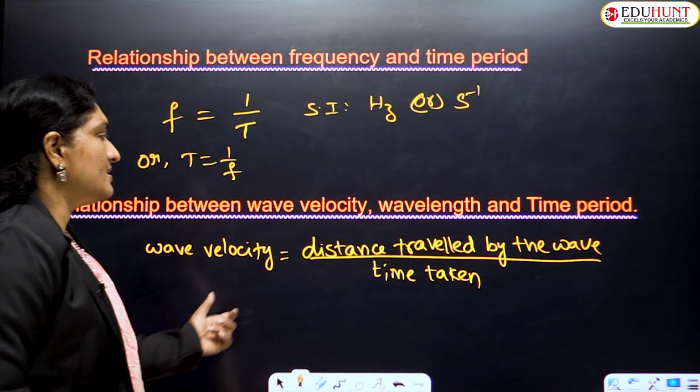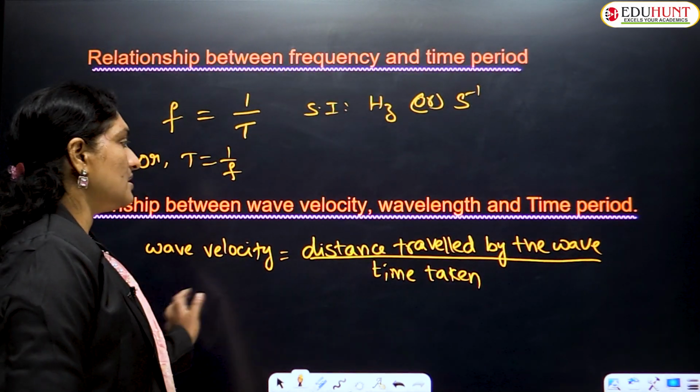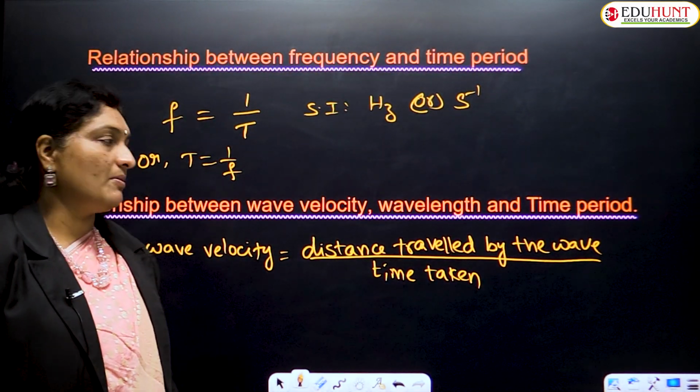Simply, we know that velocity equals distance by time. So wave velocity equals the distance traveled by the wave upon the time taken.